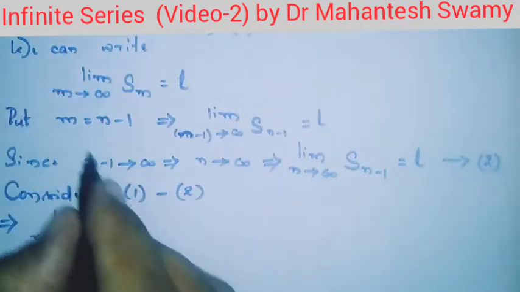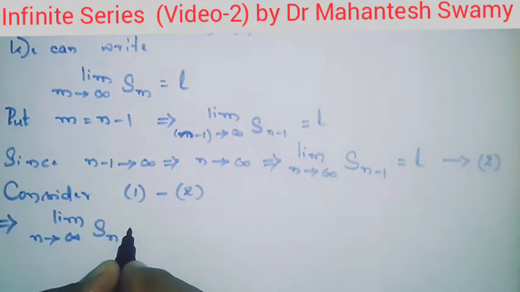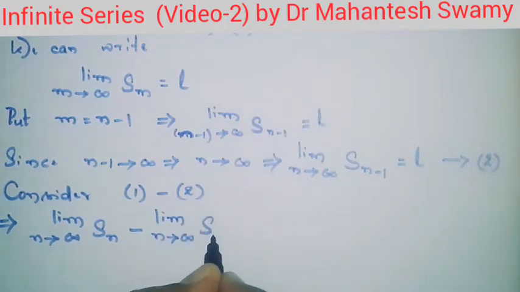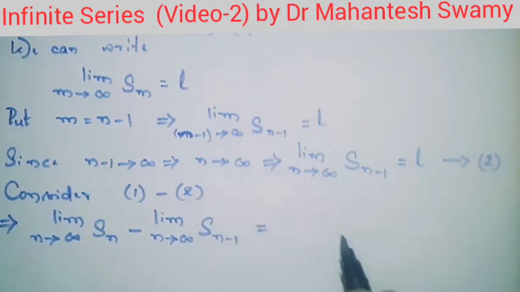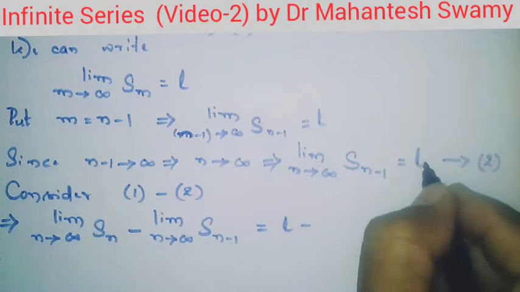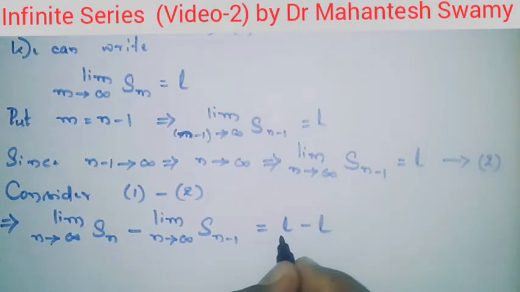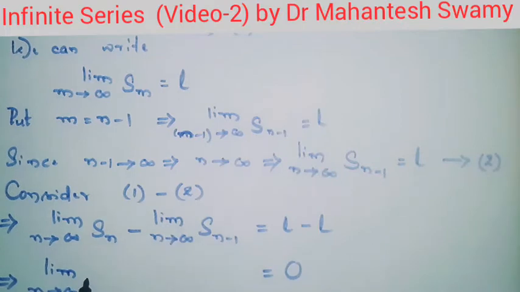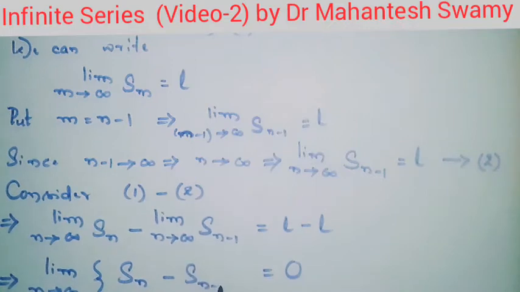The LHS of equation 1 we have written, the LHS of equation 2 with minus sign we have to write, limit as n tending towards infinity of S n minus 1, and then on RHS of equation 1 is L, minus sign we have to write. RHS of equation 2 is again L, so it is L minus L, that is going to be 0 on RHS. But on LHS we can combine these two limits and we can write a single limit as n tending towards infinity of Sn minus S n minus 1.